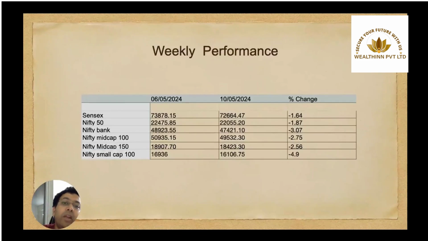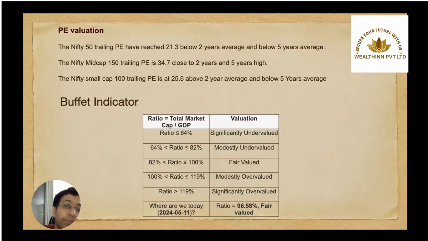So starting with the weekly performance, there was a lot of news coming in the market that the incumbent government might not be able to either win the election or come into majority in the elections. There was some panic that we could sense in the market because of that. So we saw a weak market and therefore the Sensex corrected by 1.64%, Nifty 50 corrected by 1.87%, Nifty Bank corrected by 3%, Nifty Midcap was down by 2.75%, Nifty Midcap 150 was down by 2.56%, and Nifty Small Cap 100 was down by 4.9%.